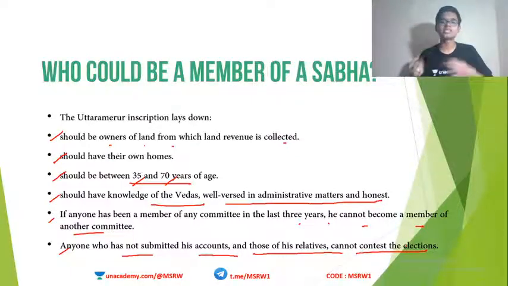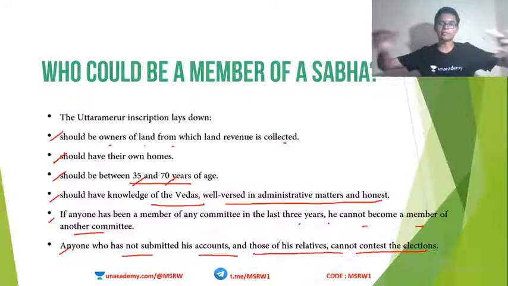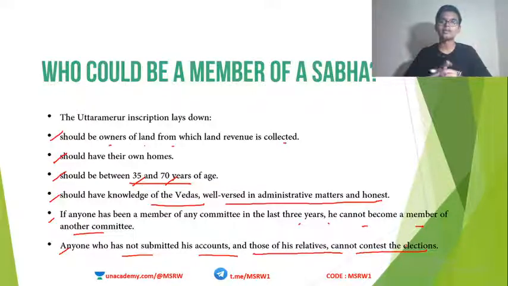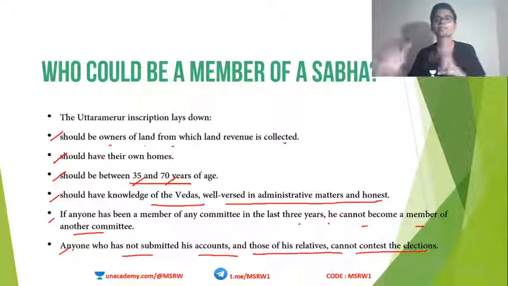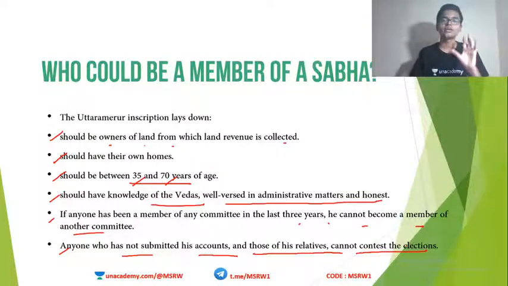Okay, and do you know how this functioned? All these names finally were put in a pot. Then a small boy is asked to take a lot from it, and whose name comes out will be elected. That is how the election happened. It was not polling or universal adult franchise or anything. It was more of a lucky draw. All the eligible persons' names are collectively put in a pot, and a small boy is asked to take one lot from it, and whatever comes out, he gets to be a member. This is how the Sabha elections worked.